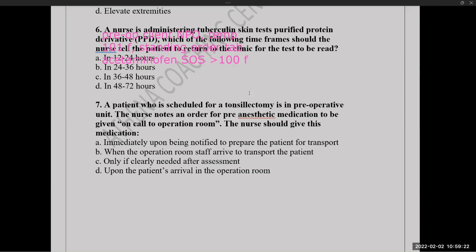There is a standing order, tablet acetaminophen, SOS, when the temperature is greater than 100 degree Fahrenheit. What is your responsibility? Based on this situation, how would you manage?